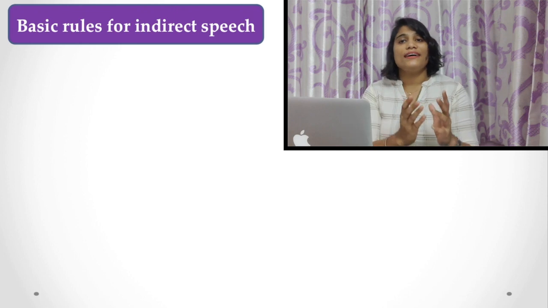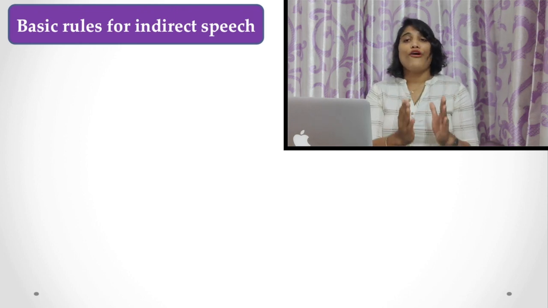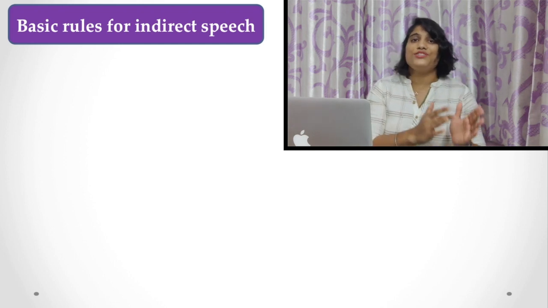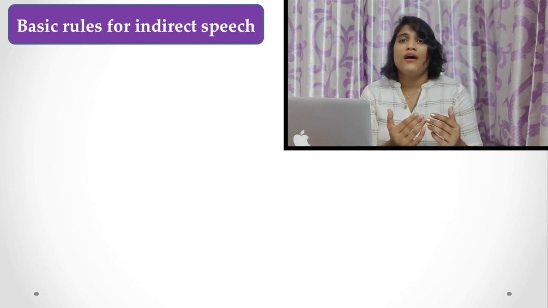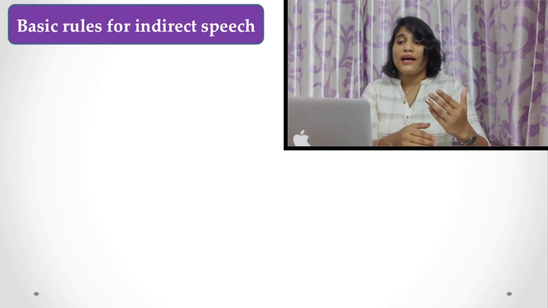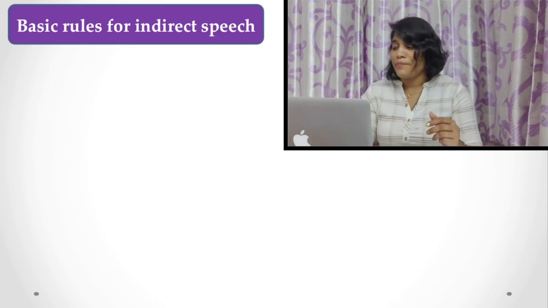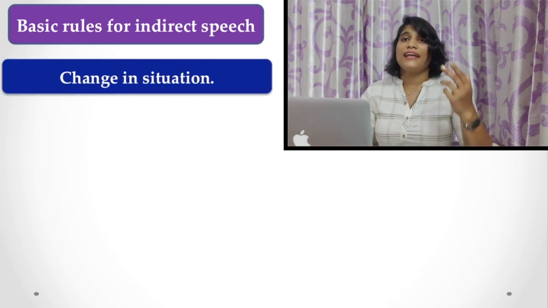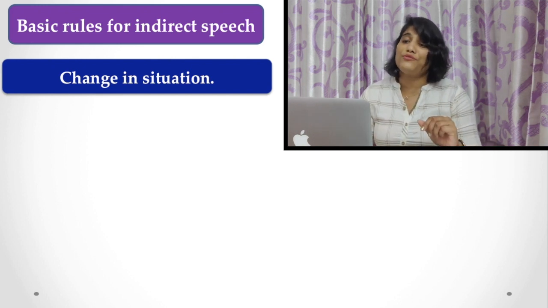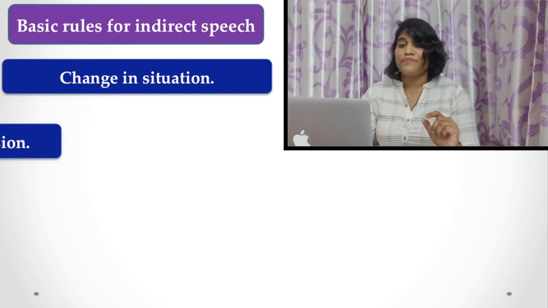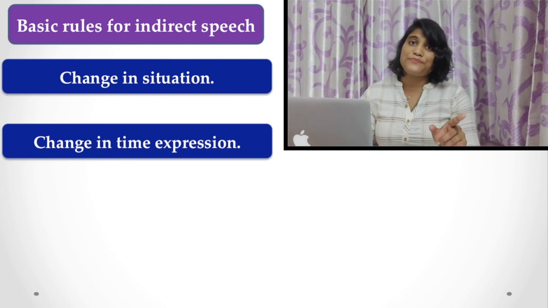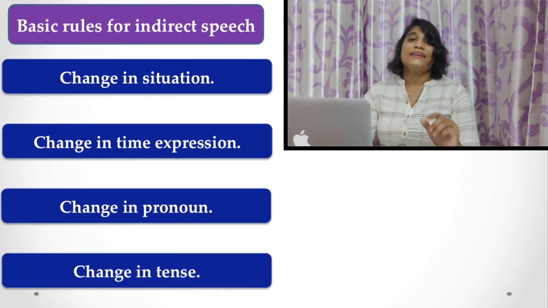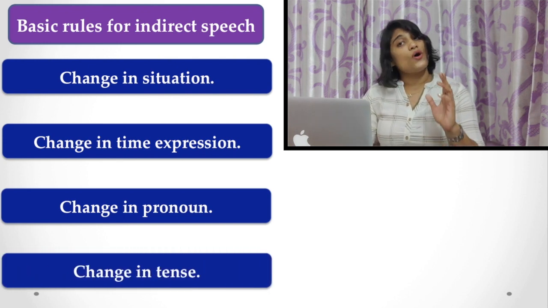Now, what are the basic rules for the change of narration, that is, from direct speech to indirect speech? What do you have to maintain, or what do you have to know about the rules? Here, when you are going to change direct speech to indirect speech, there is a change in situation, a change in time expressions, a change in pronoun, and a change in tense also.